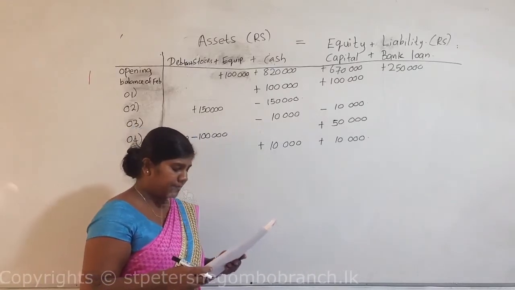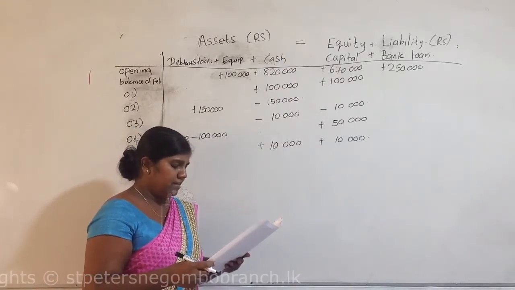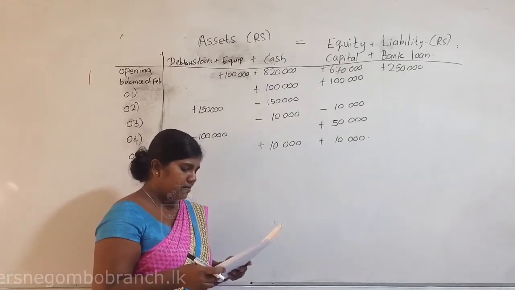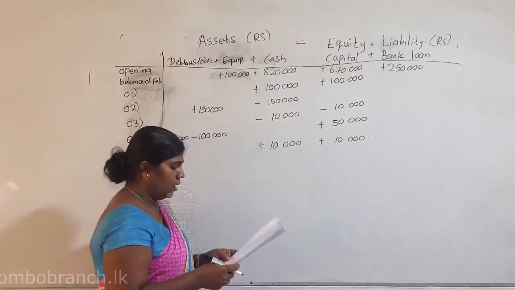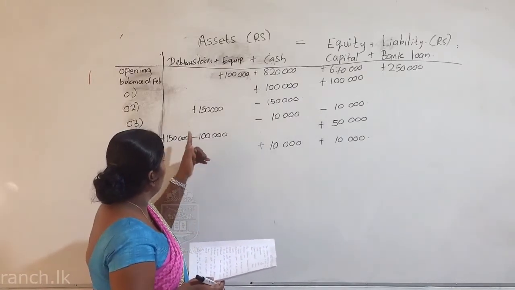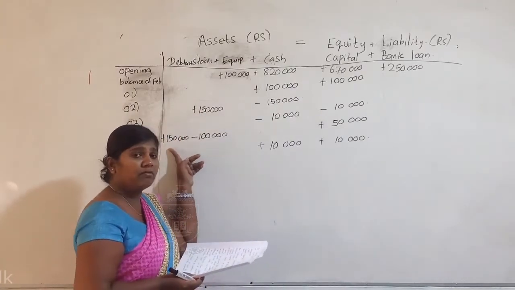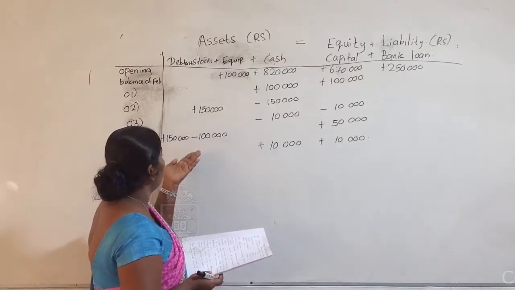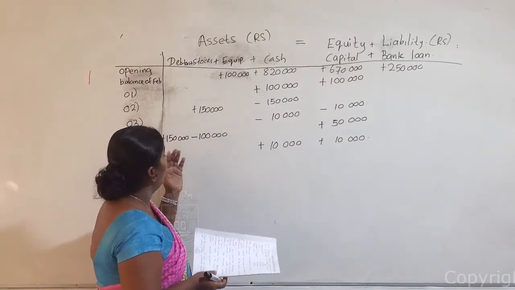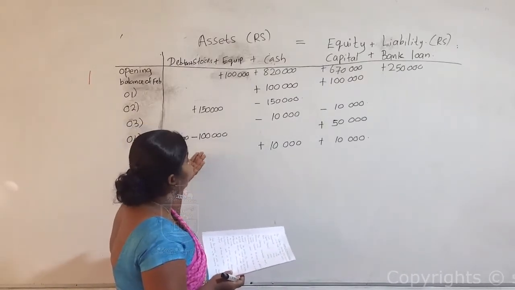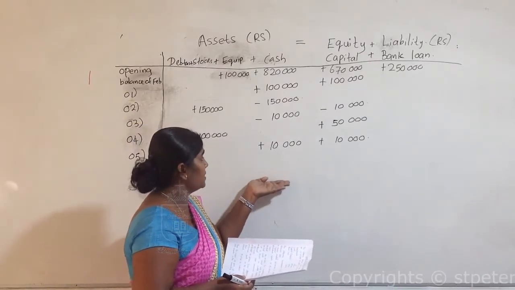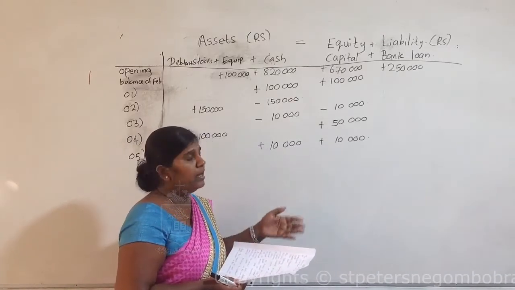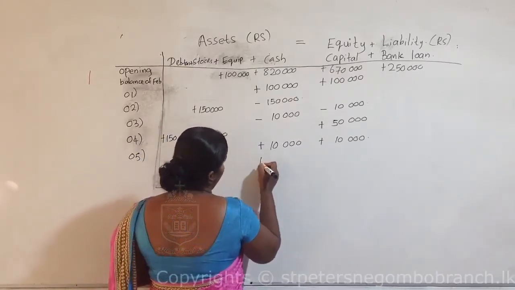Sixth transaction. Receive 70,000 rupees from debtors. Already we have this amount of debtors, 150,000. Now they received 70,000, they paid 70,000 rupees to the business. So at that time, what will happen to the cash amount? Cash amount will increase 70,000.